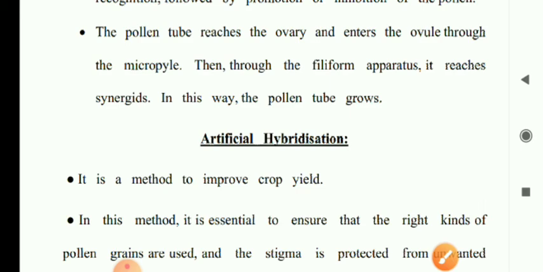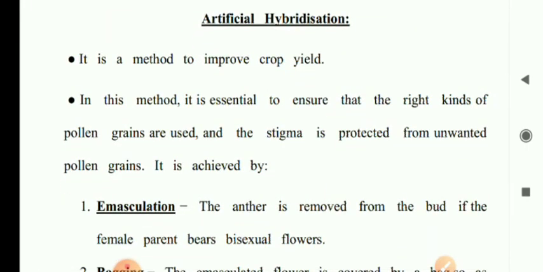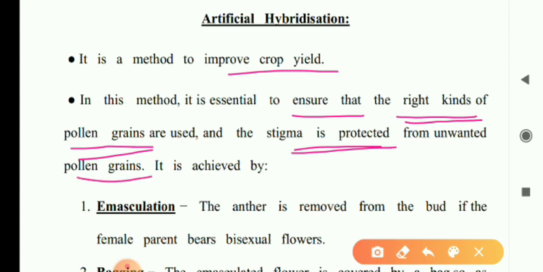Now next one is artificial hybridization. It is a method to improve crop yield. In this method, it is essential to ensure that the right kind of pollen grains are used and the stigma is protected from unwanted pollen grains. That means we have to select good quality plants.